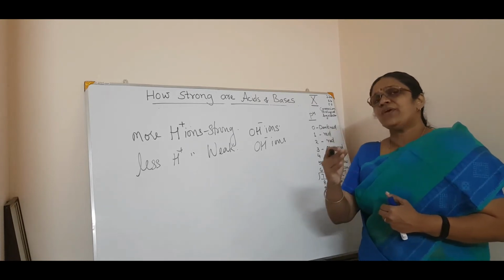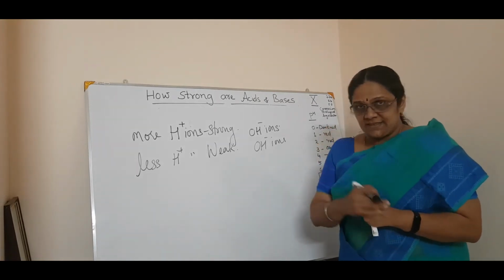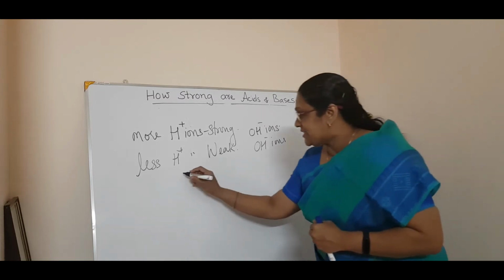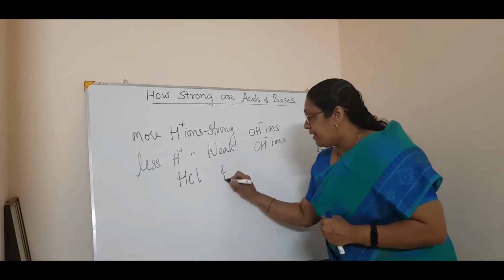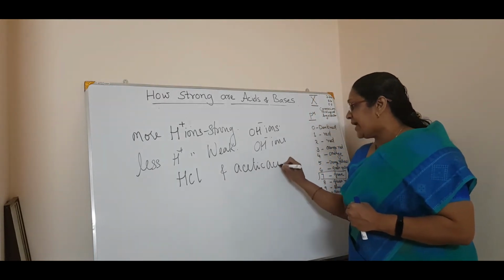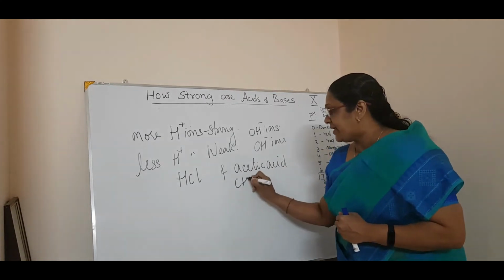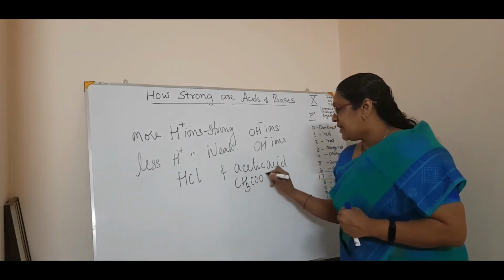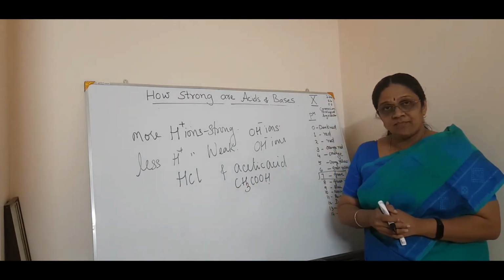Now, if a question is asked, you are given two acids, for example HCl and acetic acid. Acetic acid is an organic acid whereas HCl is a mineral acid. Acetic acid, if I write the formula, is CH3COOH.